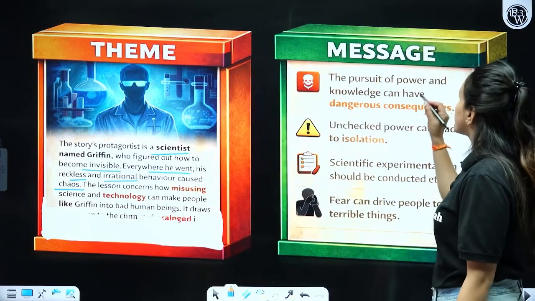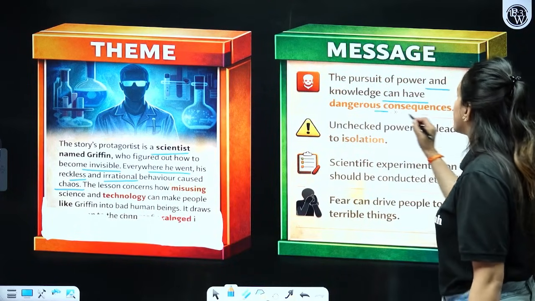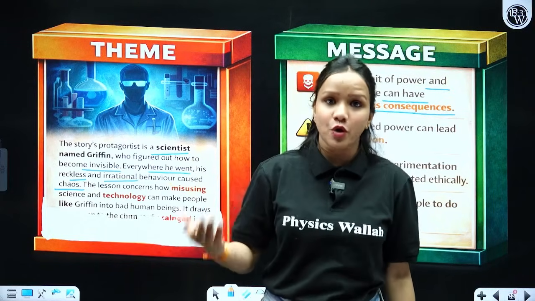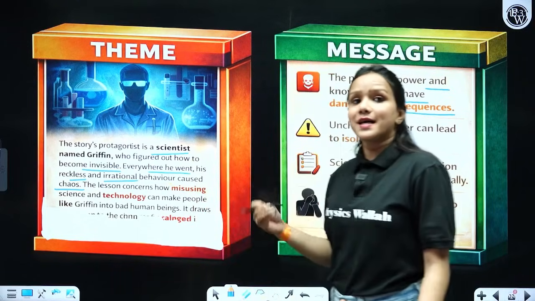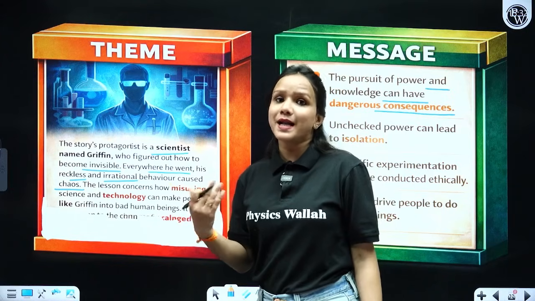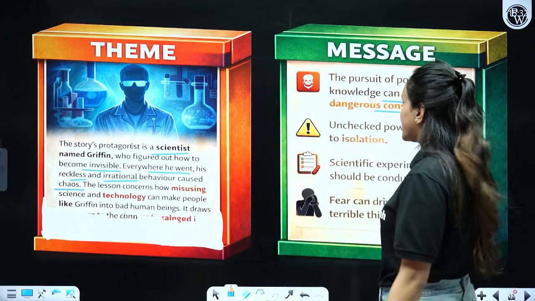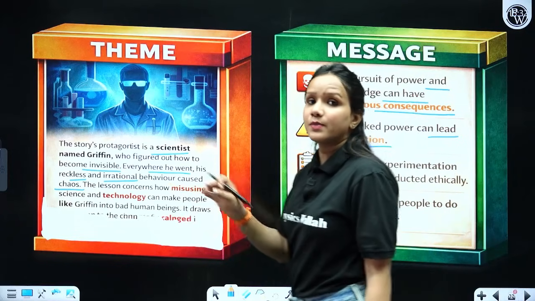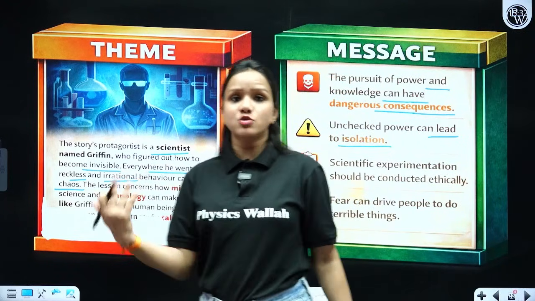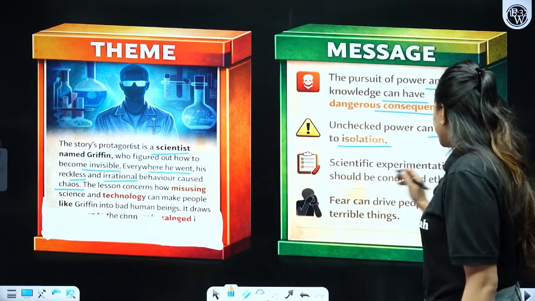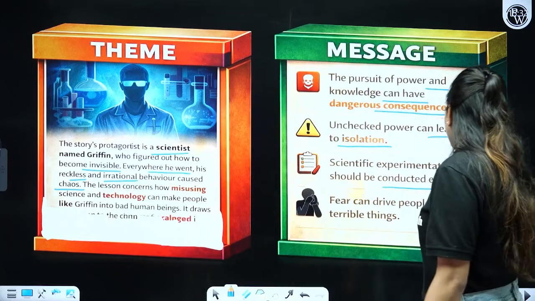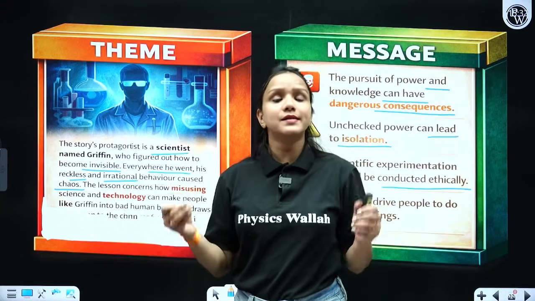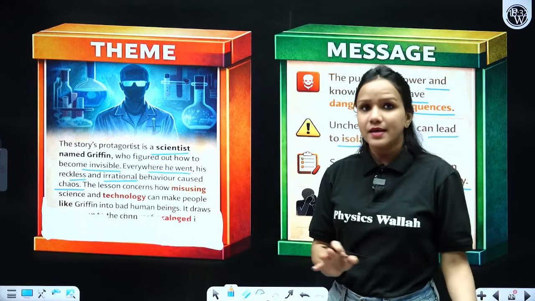Talking about the message, the pursuit of power and knowledge can have dangerous consequences. He was a scientist. He could have used his invention for good causes, but he did not, right? Rather, he swallowed it out of his bad intentions and started harming everybody around him. Unchecked power can lead to isolation. As he got isolated, he became homeless and ran from one place to another, right? So scientific experimentation should be conducted ethically. He was not ethical. We can clearly gauge that the scientist cannot be called ethical, right?